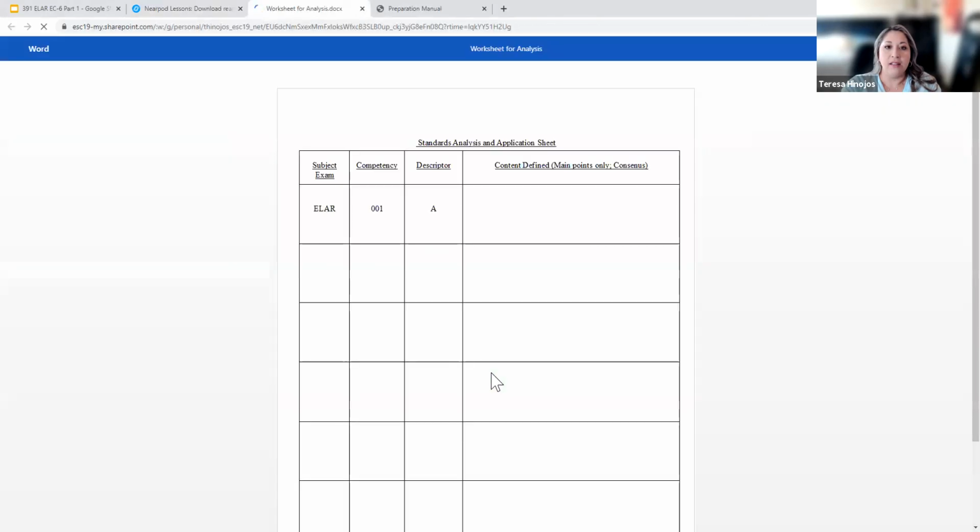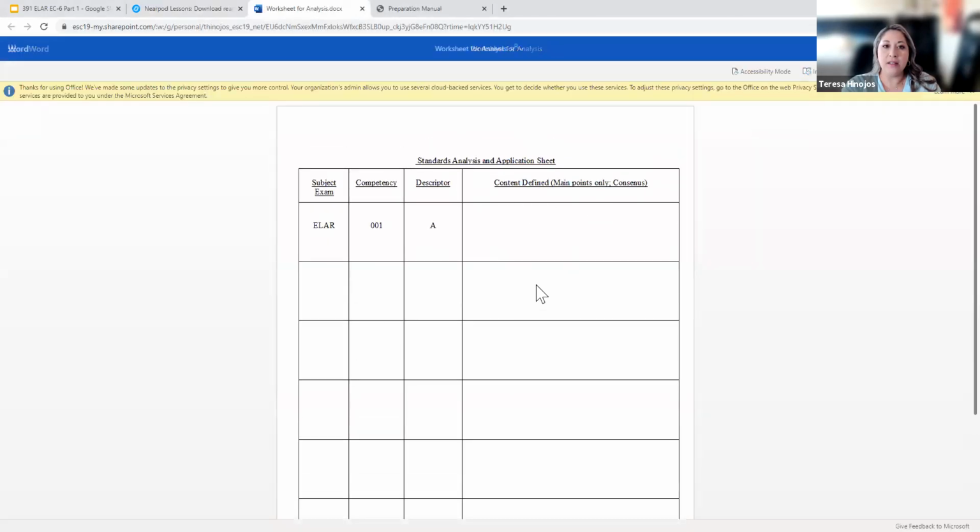When you click on the link, it should take you to this document, and you should be able to make a copy. If you click on the download button, it should allow you to make a copy and save it somewhere. This is the same document that Mr. Hinojos shared on Monday, but you would just be filling it out for ELAR, okay? And again, this is just a way to study, to keep your stuff together.